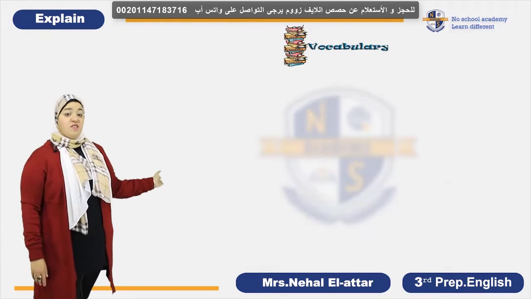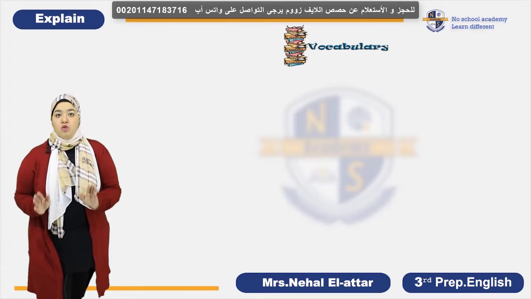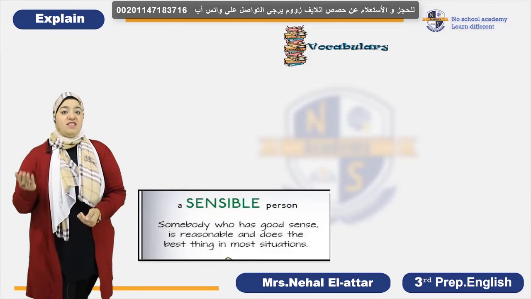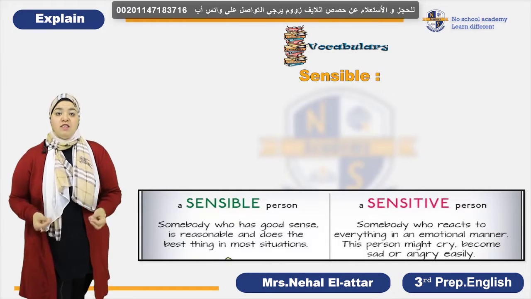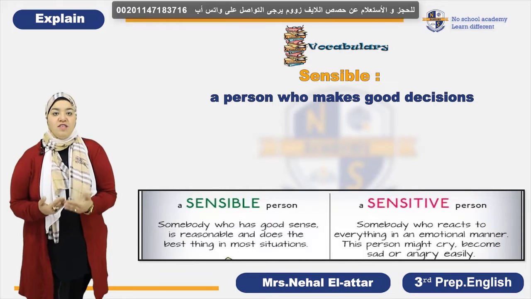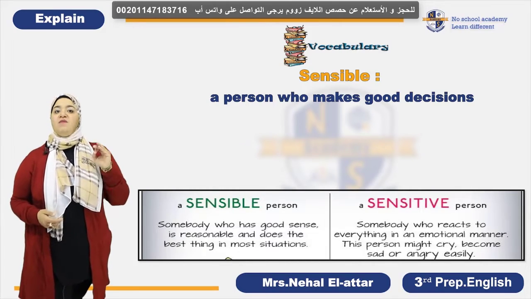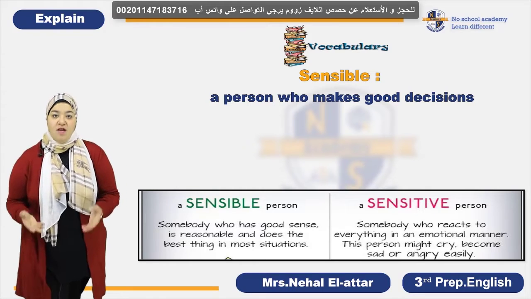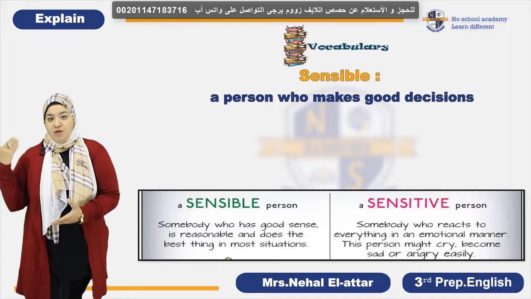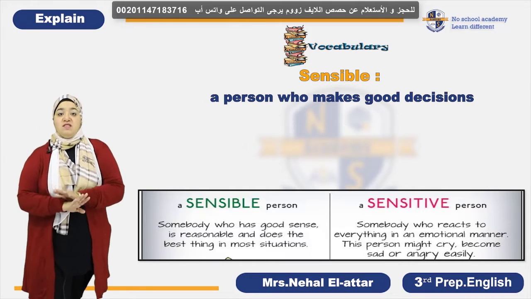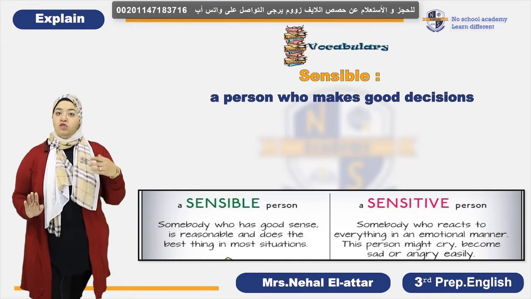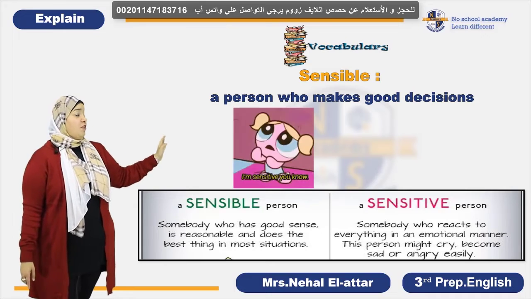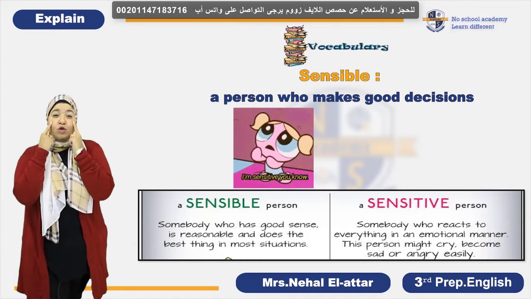Let's see what's next. In this slide, we're going to differentiate between two important words. The difference between being sensible and sensitive. Sensible means you are a reasonable and wise person. You know how to make the good decision. But sensitive is something related to emotions. You react with your emotions regarding something. And also, this is the simplest way to know the difference. To be a sensible person or to be a sensitive person. And these animated pictures show a girl that is crying.